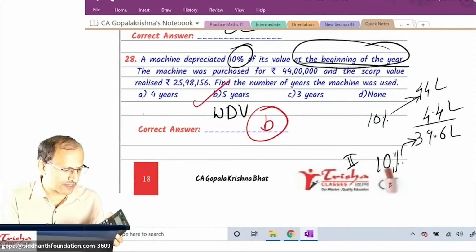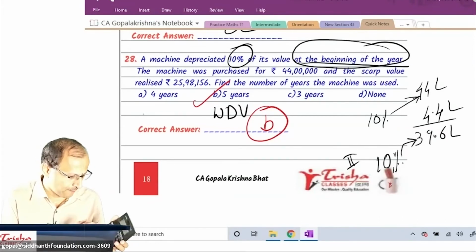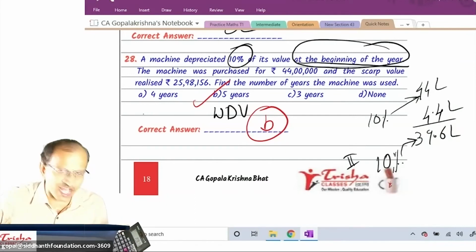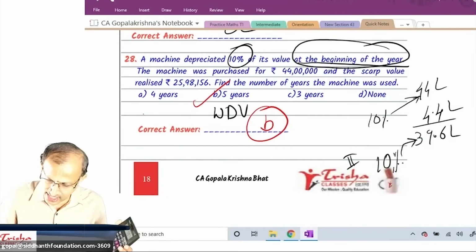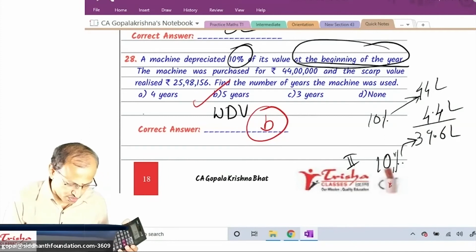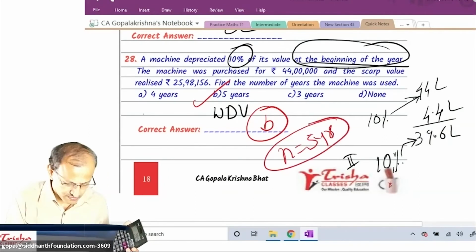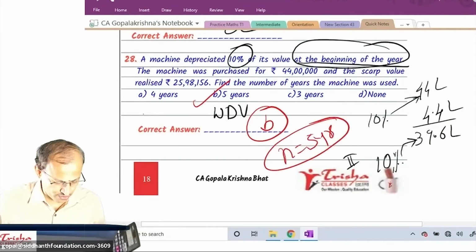Minus 10%, third year over, which you got 32 lakh. Minus 10%, fourth year over, 28 lakh. Minus 10%, 25 lakh 98,156 exactly will get for n is equal to 5.